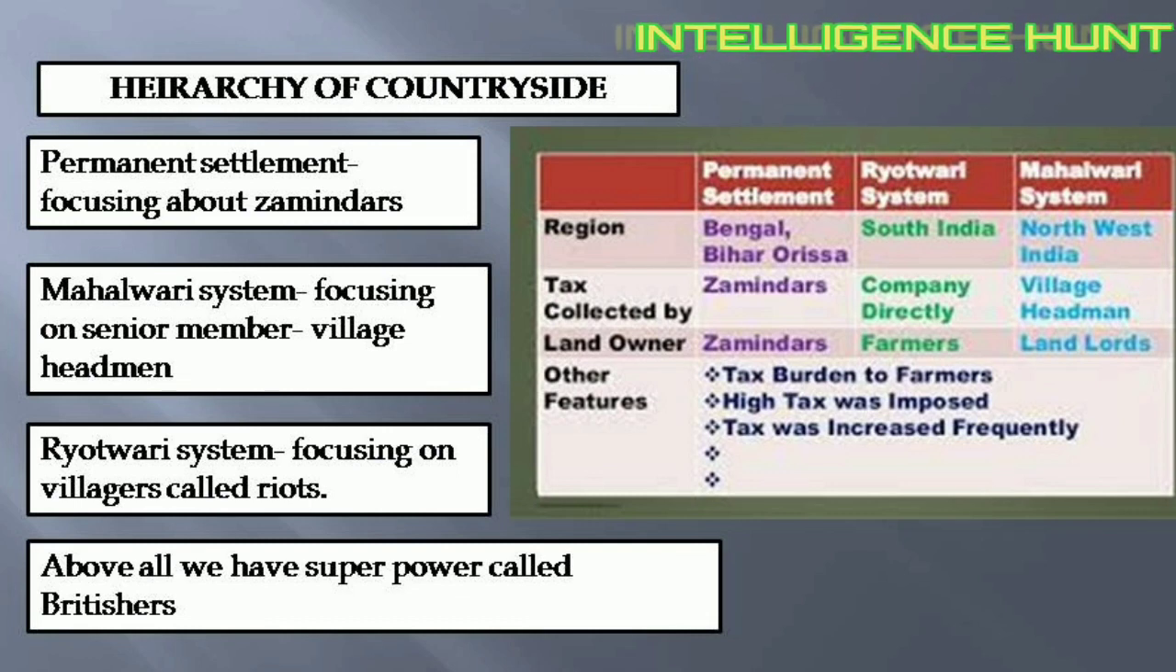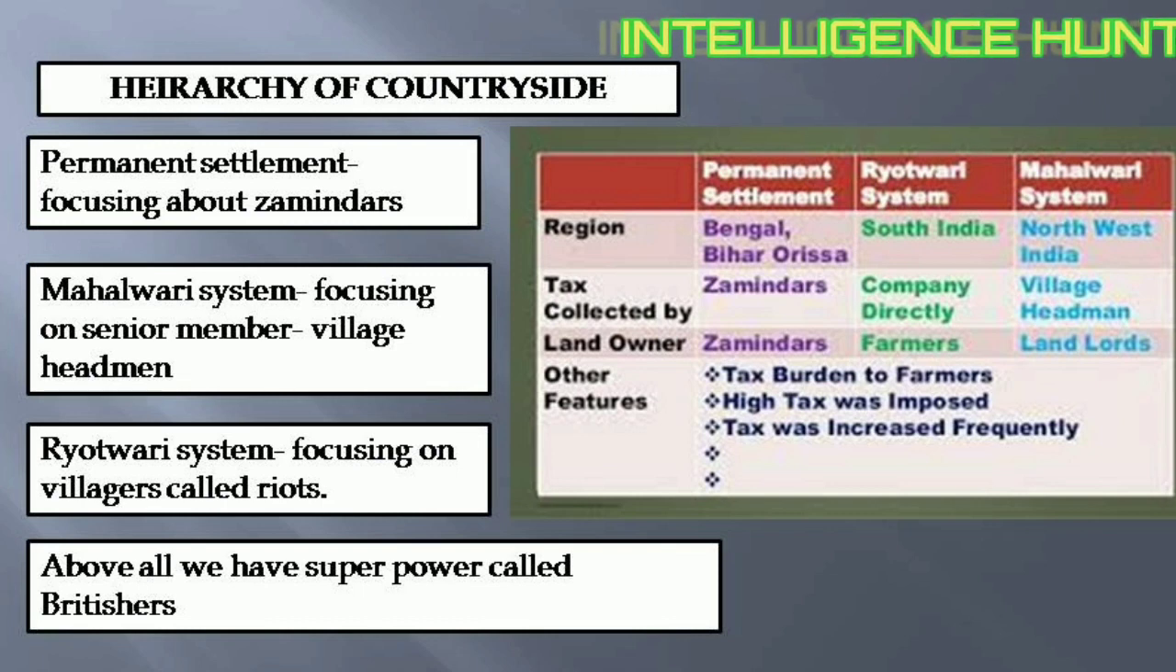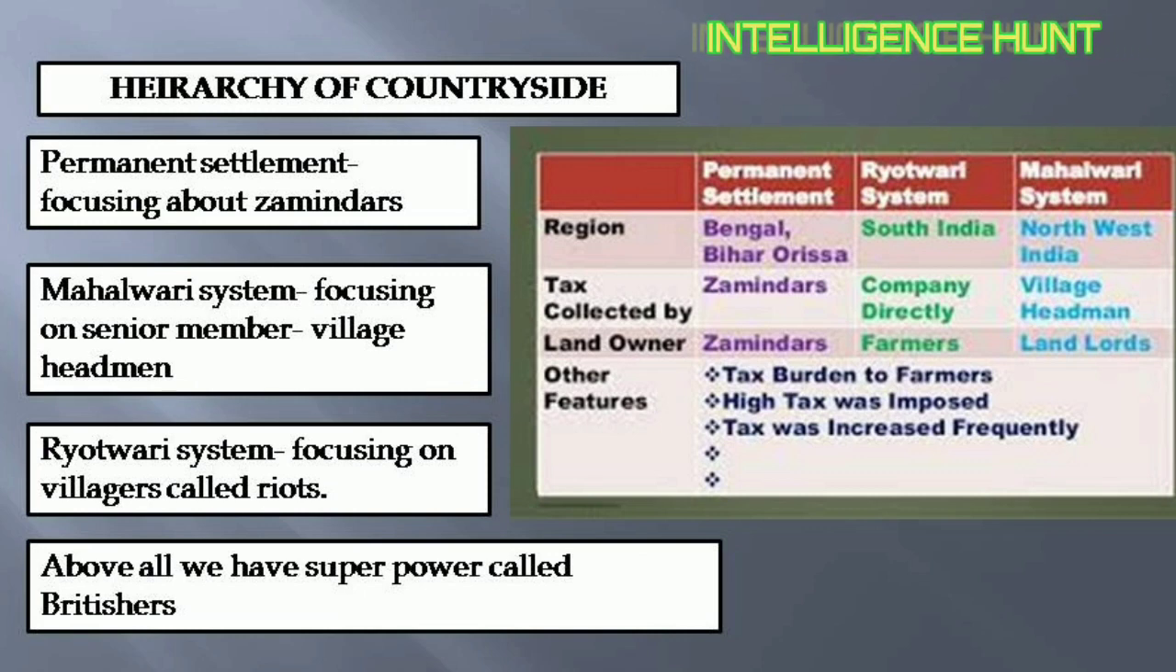If you see the right hand side, there is a pop-up showing where the systems were introduced. The permanent settlement was introduced in Bengal, Bihar and Orissa. The Ryotwari system was introduced in South India and the Mahalwari system was introduced in Northwest India.